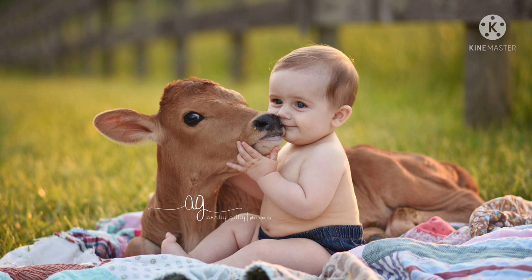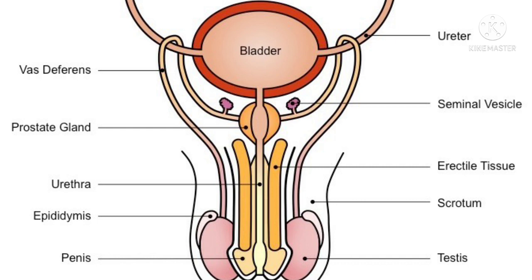The human male reproductive system is located in the lower abdomen, near the urinary bladder. Now let us see the different parts of the male reproductive system. This is the penis, the support of the male reproductive system, and the two main organs which produce the reproductive cells.